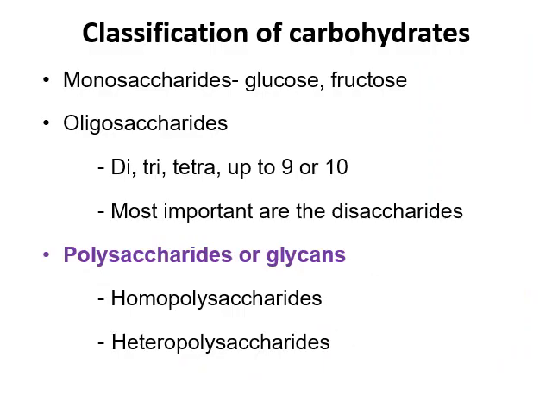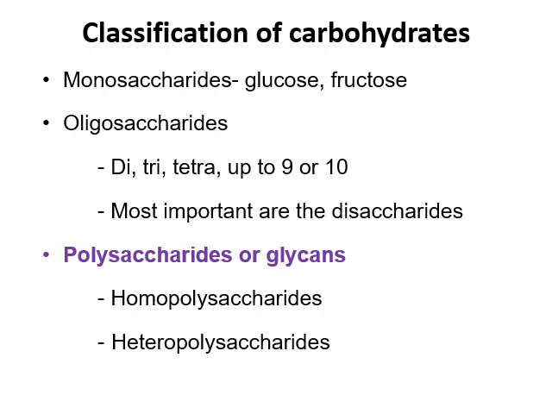So the general classification already learned in chemistry as monosaccharide, oligosaccharides and polysaccharide. Mono means single unit, isn't it? It consists of only a single carbohydrate unit, either as glucose, fructose, etc. Then oligosaccharides can be up to 10 monosaccharide units. It can be a disaccharide or trisaccharide, tetrasaccharide like that.